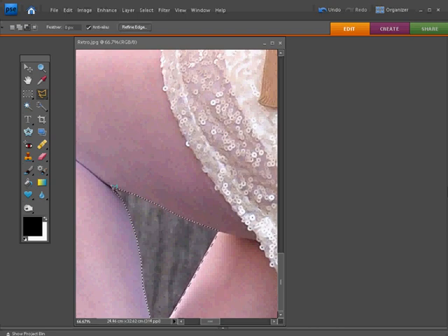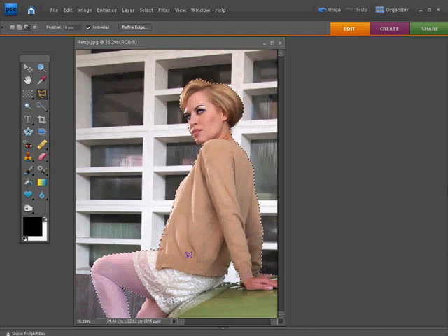So there we go. We're back out to a full view, and now we can see that what we've got is a selection of the model and the bonnet of the car that she's sitting on. Everything behind her, all those areas of background, is outside of our selection, and that means we can blur those areas without affecting her.